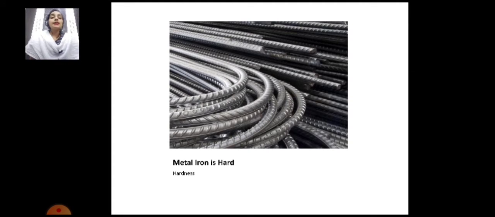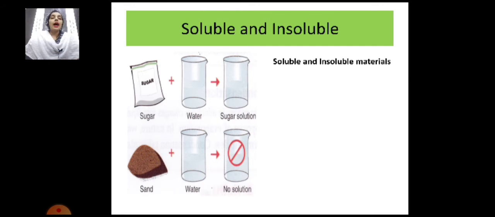So now let's move on to the next property, that is soluble and insoluble materials. You can see the example here. You have sugar and water, and when we mix sugar into the water, it forms a sugar solution. So it is completely soluble in water, meaning it mixes properly in the water.